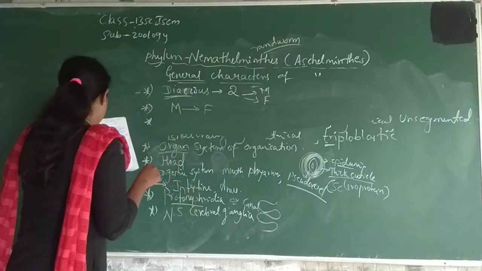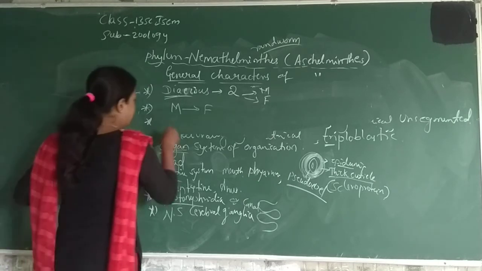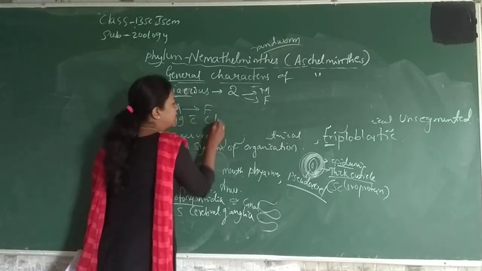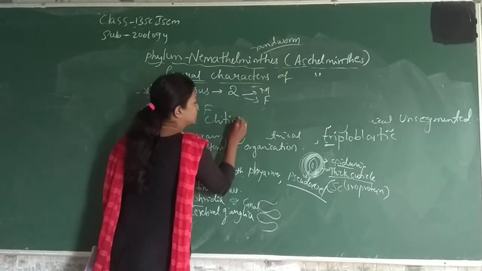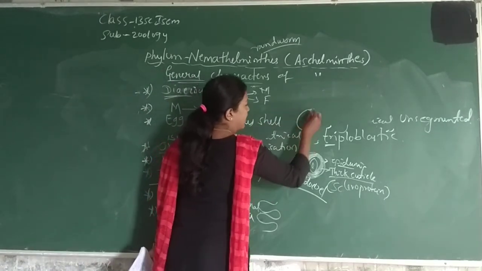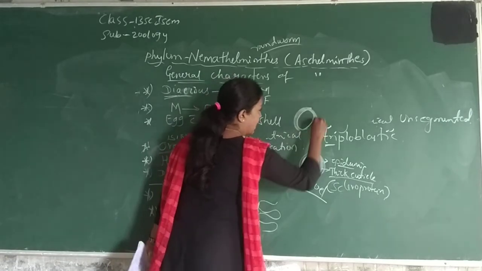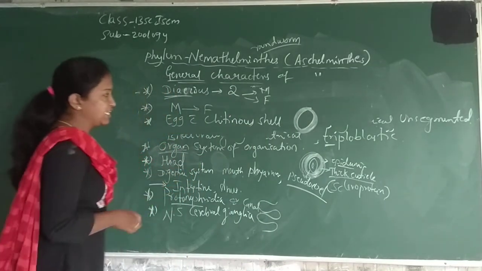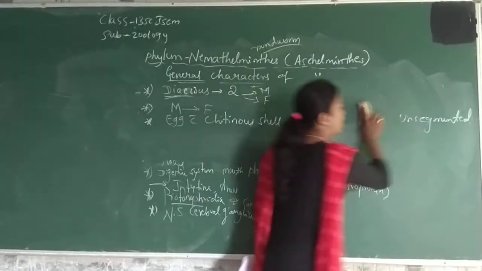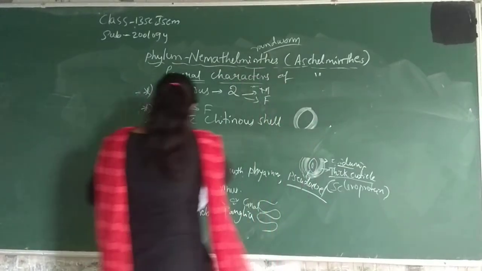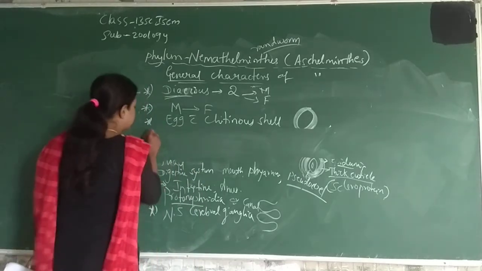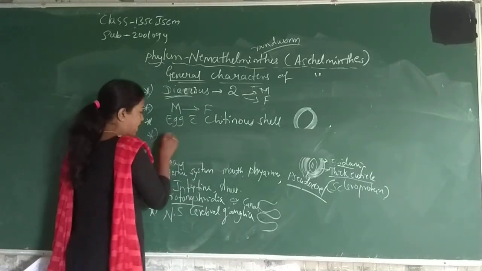The next one is eggs with a chitinous shell. The eggs have a chitinous shell membrane present in the egg of this phylum. The next character is that cleavage is determinate and spiral.